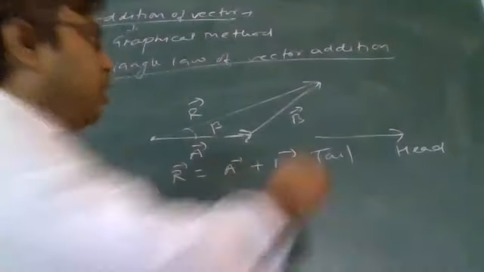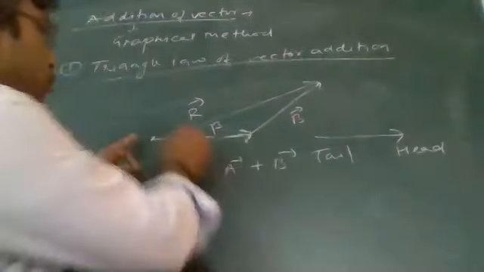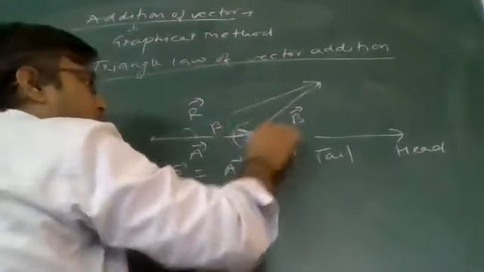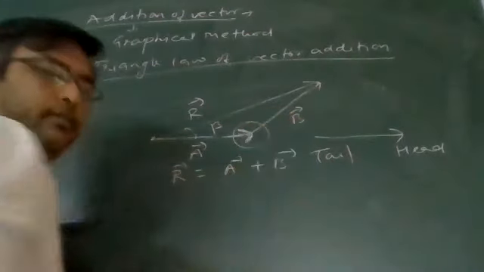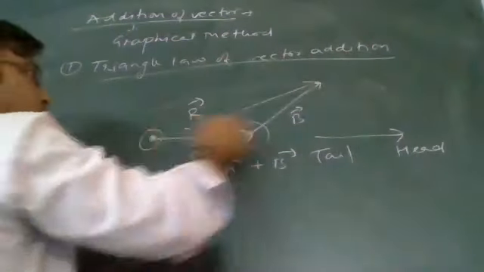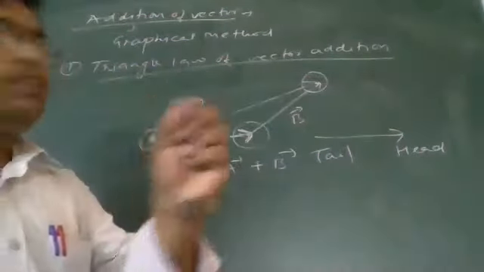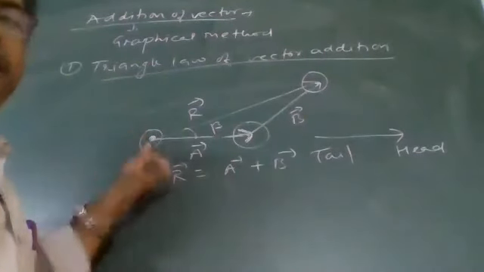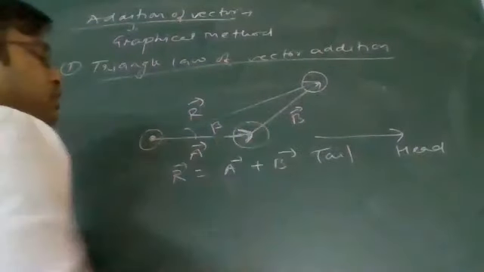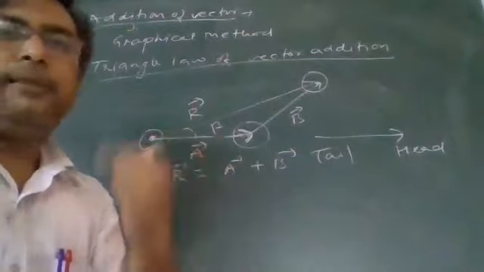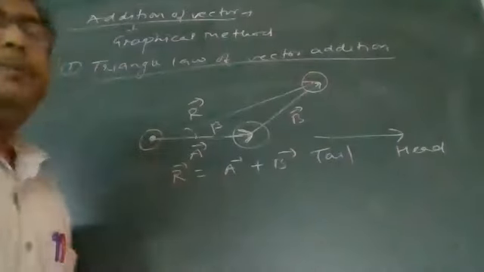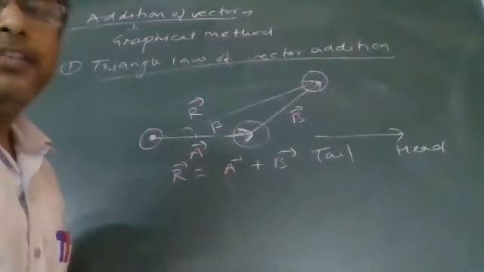In a vector, this portion is called the tail part, this portion is called the head part. So in case of triangle of vectors, it says first vector, second vector, and this meeting point is head to tail. And when we are going for the resultant, see, it is tail to tail and head to head. The two vectors which are representing the sides of the triangle, their meeting is head to tail. That is called the same order. Then the third side of the triangle will represent the resultant vector of these two vectors.